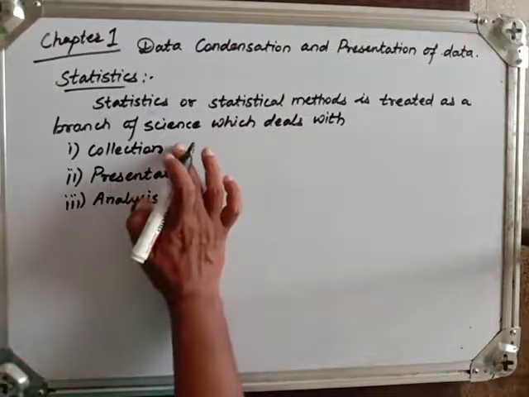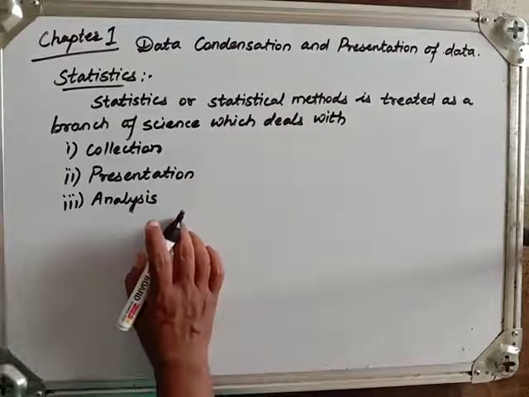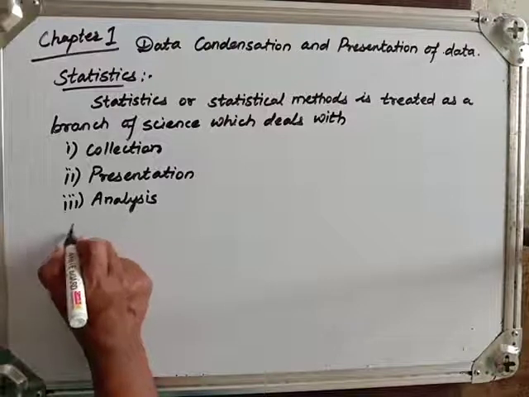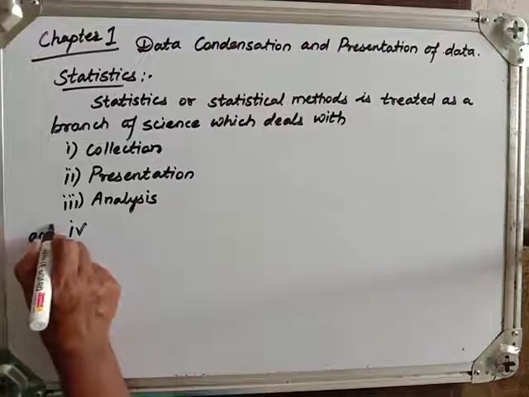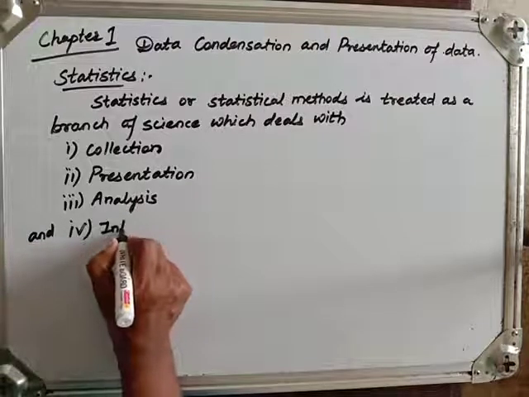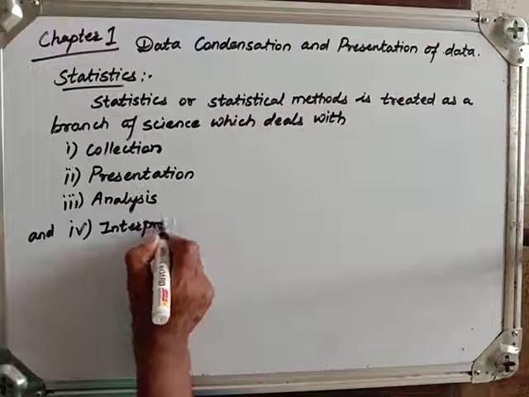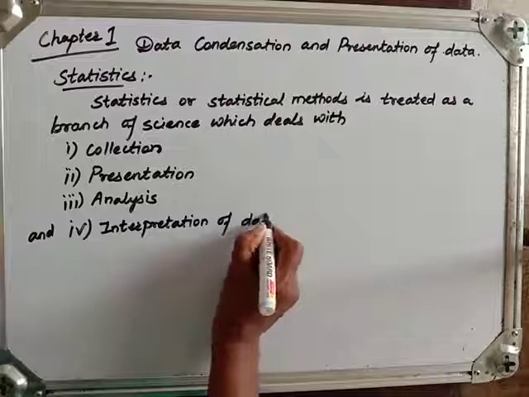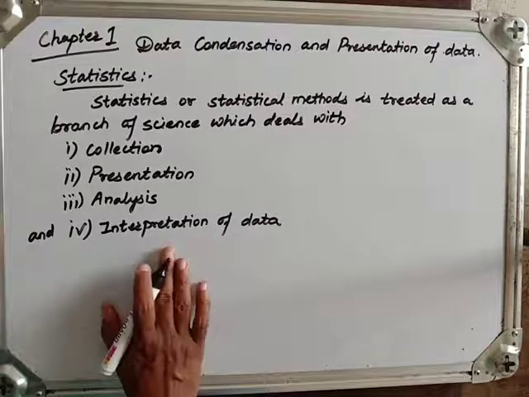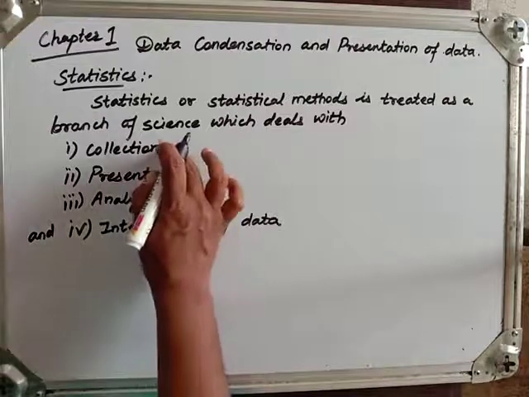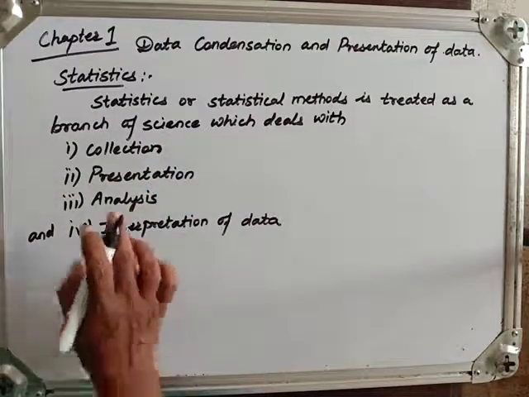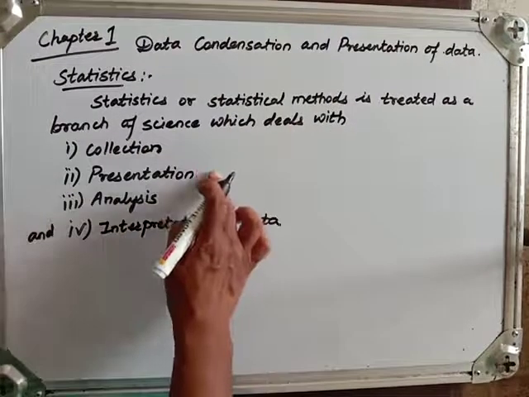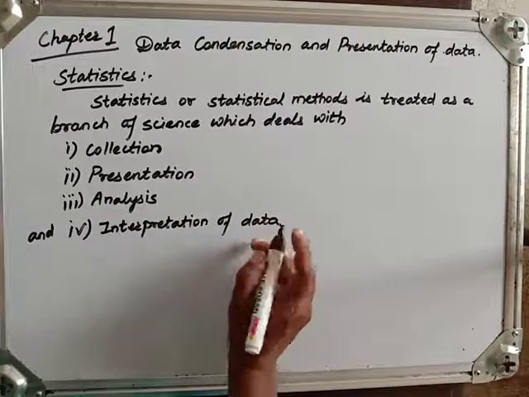Now whatever data we have collected, we have presented it. From that we should get some output. The procedure to get output is known as analysis, and the last one is interpretation of data. In interpretation of data, we are getting a result or a conclusion for our collected data. So as such, statistics is a branch of science that deals with collection, presentation, analysis and interpretation of data.